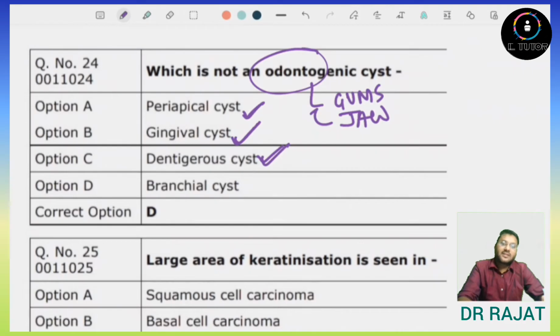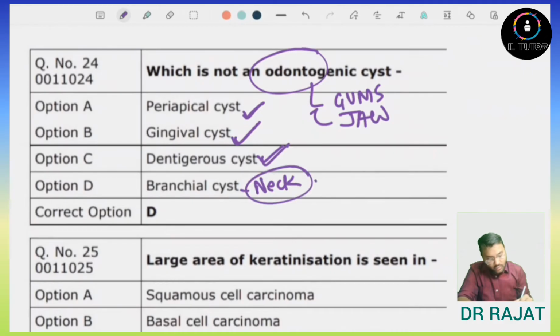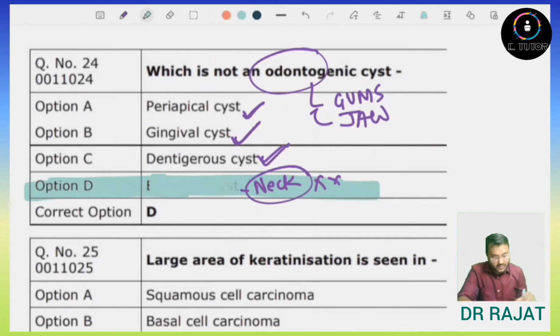Branchial cyst. Branchial cyst is not an odontogenic cyst. It is present in the neck. So it is not an odontogenic cyst. So the answer will be option number D, branchial cyst.